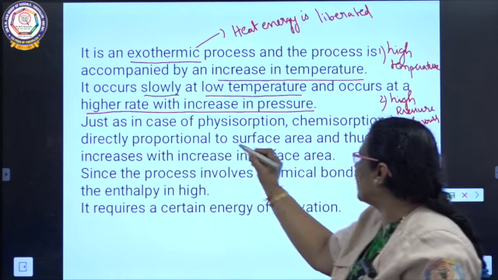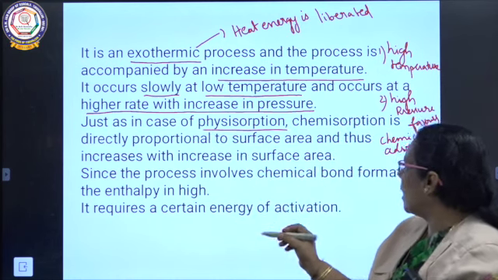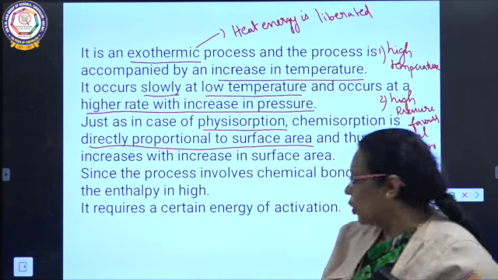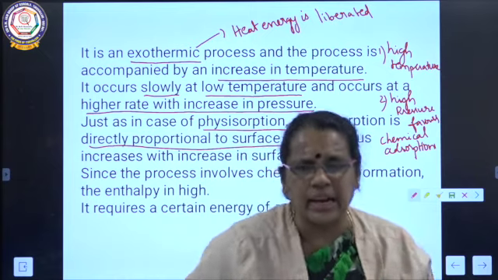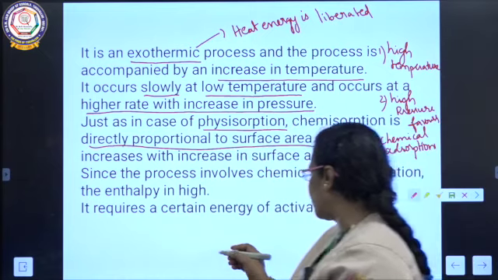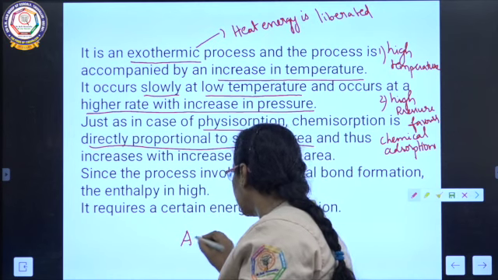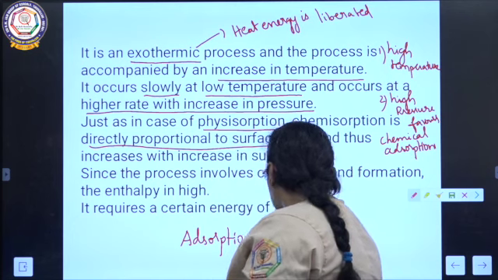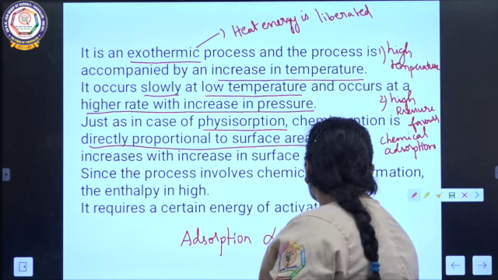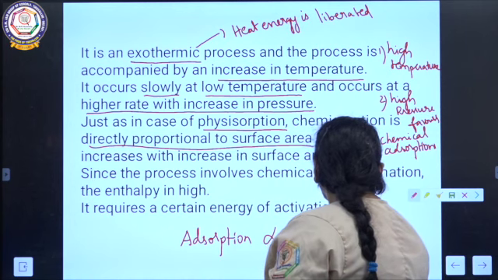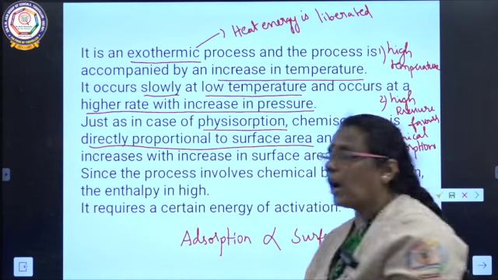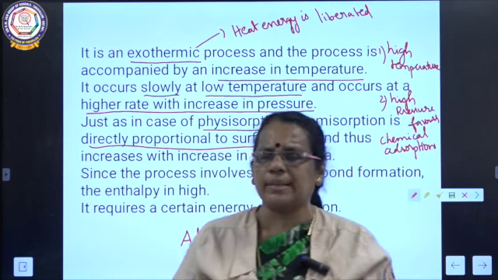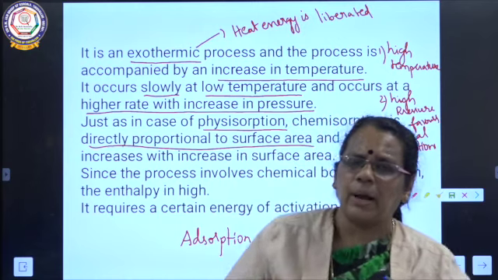Just as in case of physical adsorption, chemical adsorption is directly proportional to the surface area. So whether it is physical or chemical adsorption, adsorption is directly proportional to surface area. Surface area and adsorption are directly proportional.